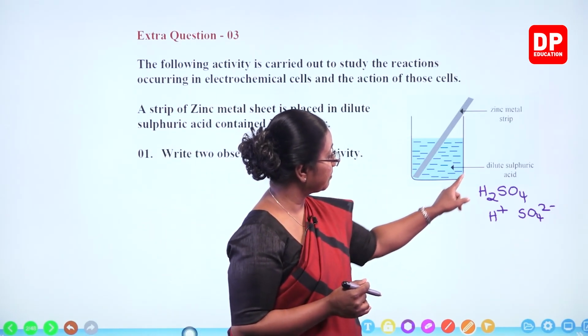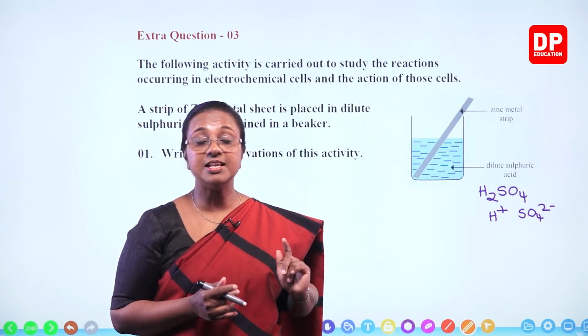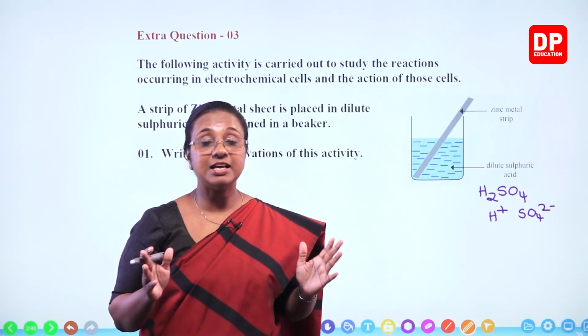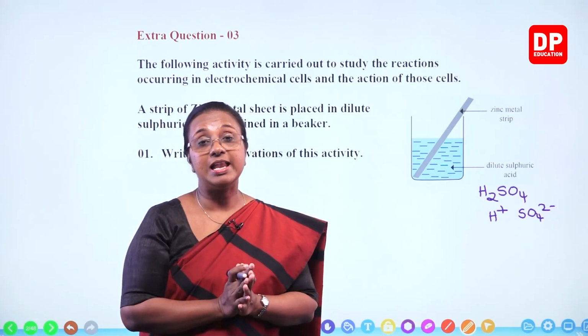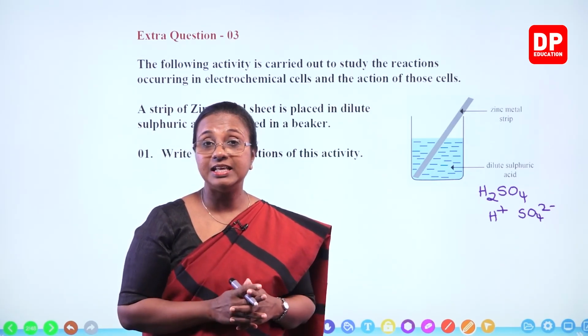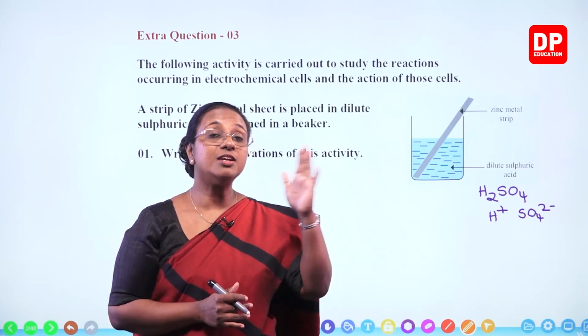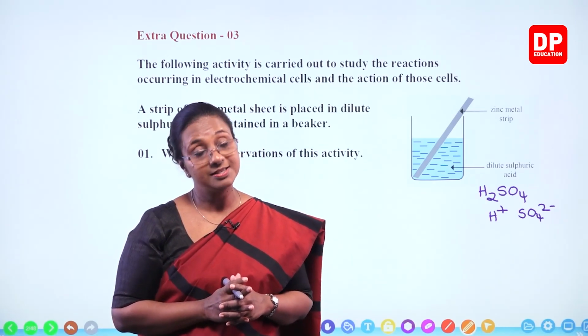And such a setup where you have only one metal in dilute sulfuric acid, we call it an electrode. And you all know, students, when we connect two electrodes through an external conducting wire or a connecting wire, we can make the current flow through that, and then it acts as an electrochemical cell.